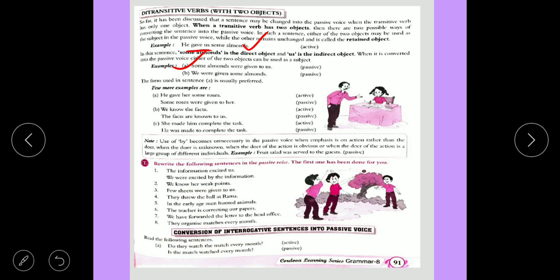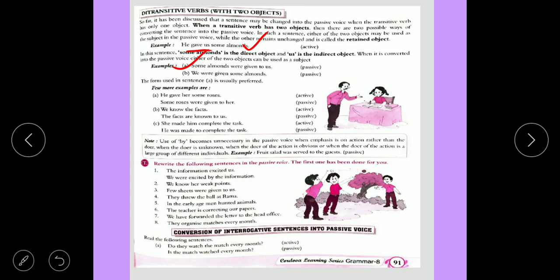A few more examples: he gave her some roses, then some roses were given to her. We know the facts, the facts are known to us. She made him complete the task. He was made to complete the task.